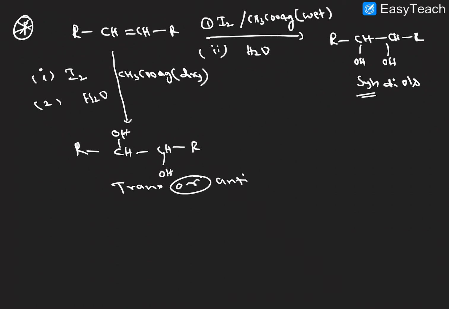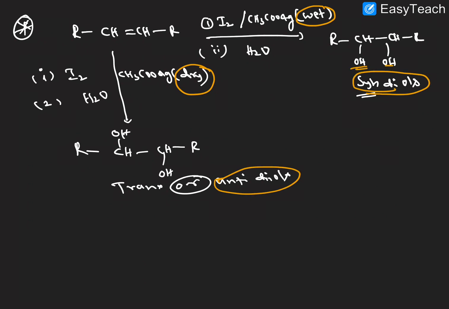So this is anti-addition taking place. We will get anti-diols. The two OH groups are on opposite sides. The difference is the dry condition versus the wet condition. So here we get anti-diols, here we get syn diols. The diol groups are on the same side here, and opposite sides here. I hope it is very clear.